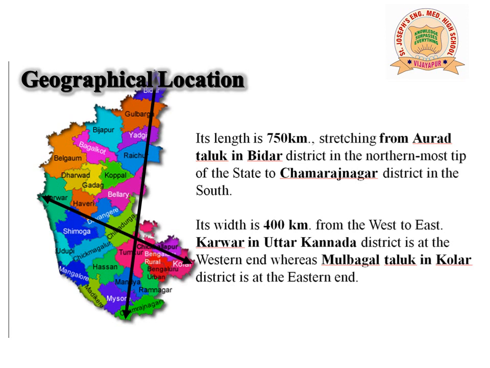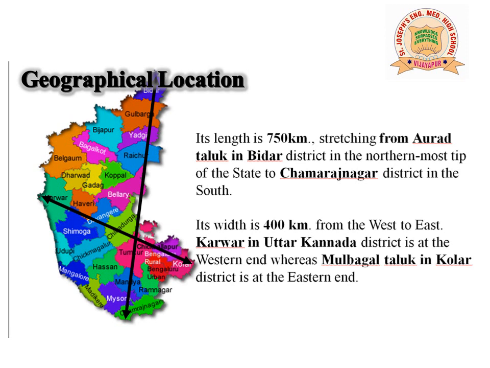Aurad, which is a taluka in Bidar, is the northernmost part of Karnataka, and Chamarajanagar is the southernmost part of Karnataka. Its width is 400 kilometers from west to east. Karwar in Uttara Kannada district is the western end, whereas Mulbagal Taluk in Kolar district is at the eastern end. So from north to south, the length of Karnataka is 750 kilometers, and from west to east, it is 400 kilometers.